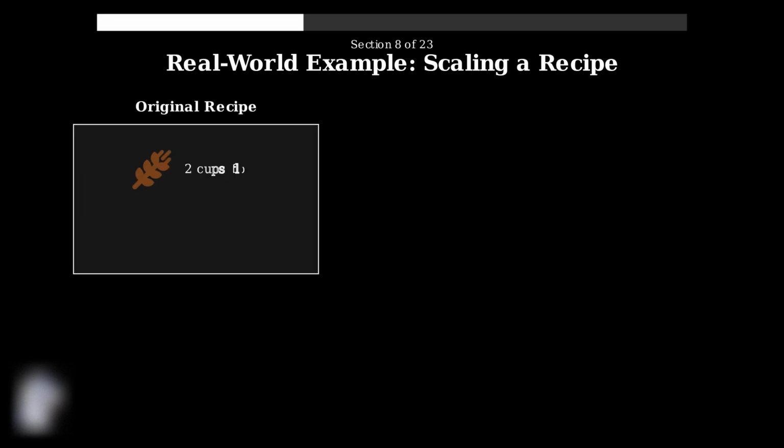Consider this simple recipe that calls for 2 cups of flour and 1 cup of sugar. The ratio of flour to sugar is 2 to 1, which means for every 2 parts flour, we need 1 part sugar. This ratio of 2 to 1 is the key relationship we must maintain when scaling the recipe. Whether we make more or less, this proportion must stay constant.